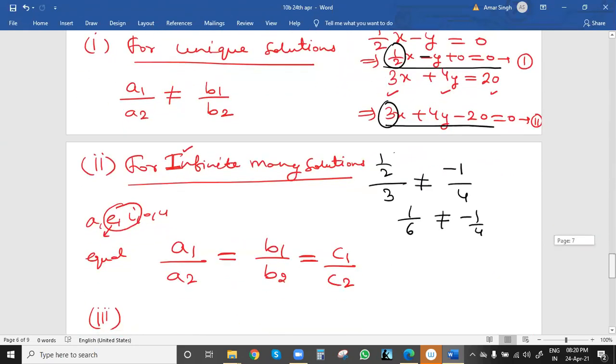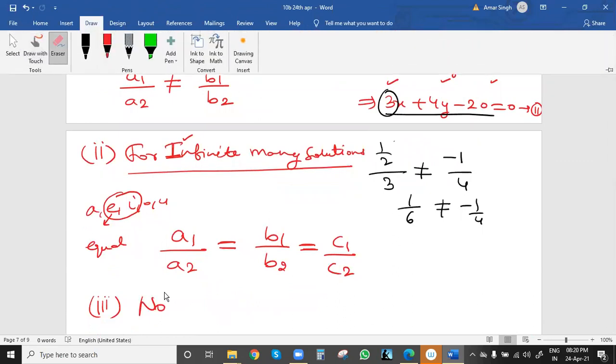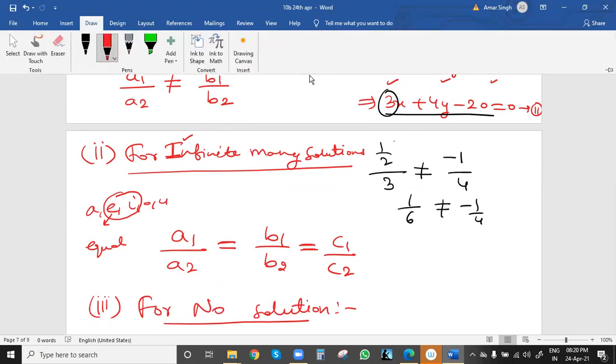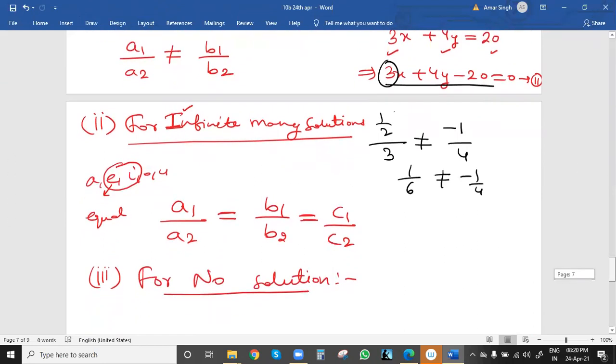Now the last case is no solution. Before drawing, we can check from these formulas. For no solution, we use the singular term, no solution, and for unique solution also the singular term. For unique solution, A1 by A2 is not equal to B1 by B2. For infinite many solutions, A1 by A2 equal to B1 by B2 equal to C1 by C2. Last one, for no solution.